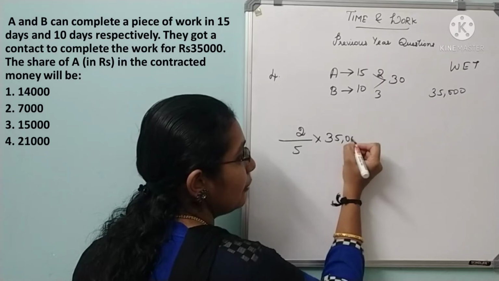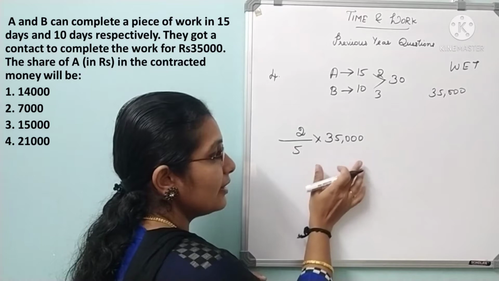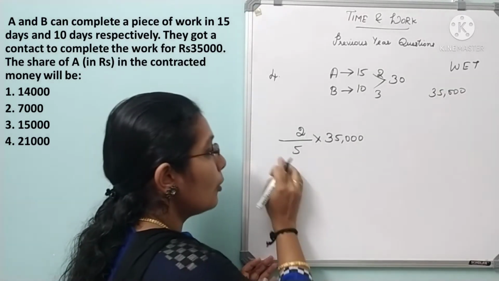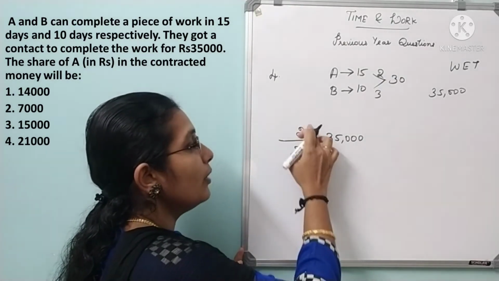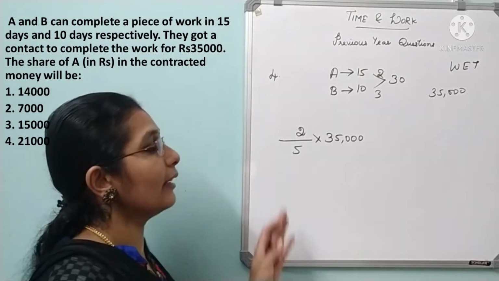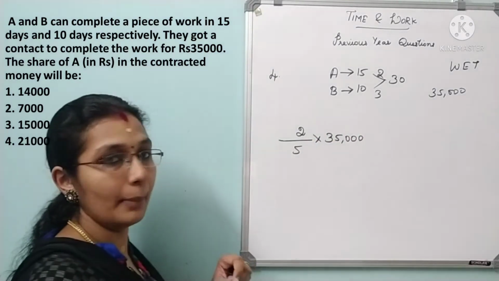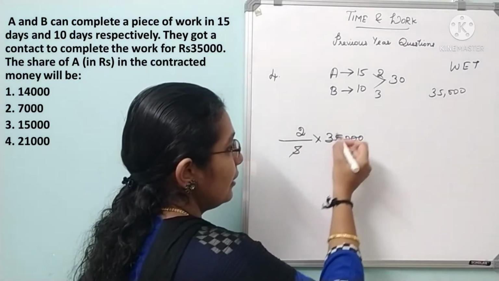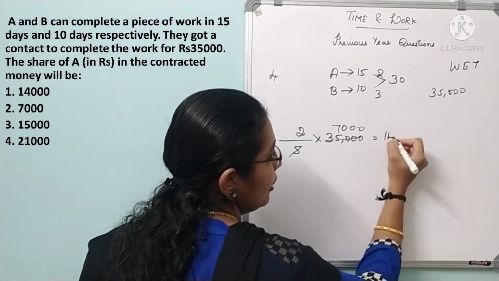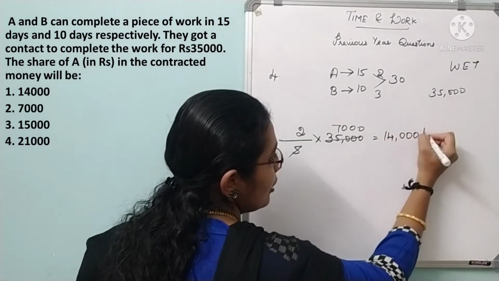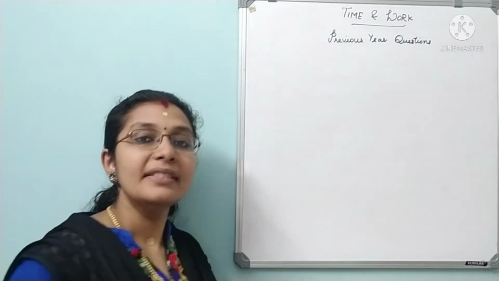how much in 35,000. So this is how you will calculate, right? See, 35,000 is the total amount in which total work, that is total efficiency per day is 5, in which 2 is done by A. So the share of A is calculated by his efficiency by total efficiency into total amount. Okay. So 5 7s are 35. 7,000. So 7,000 into 2 is nothing but 14,000. So this is nothing but share of A. Clear? Yes. See the next question.